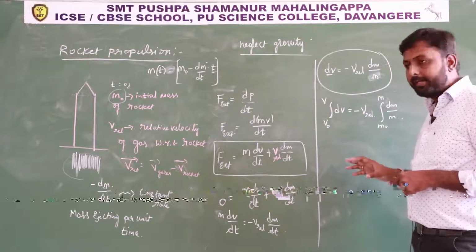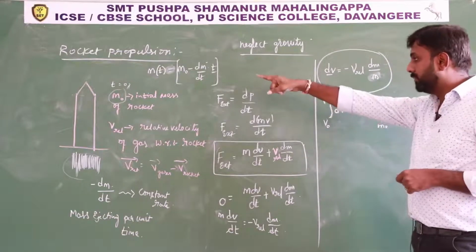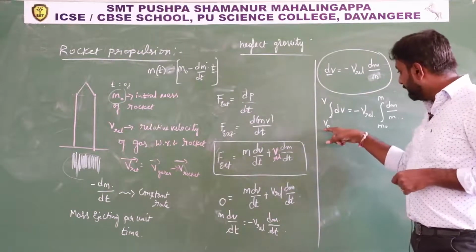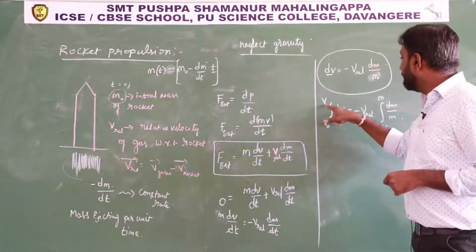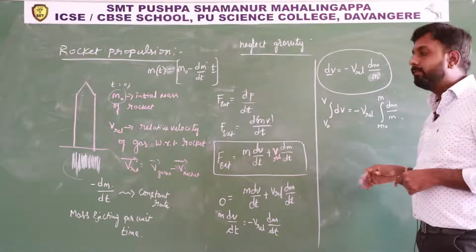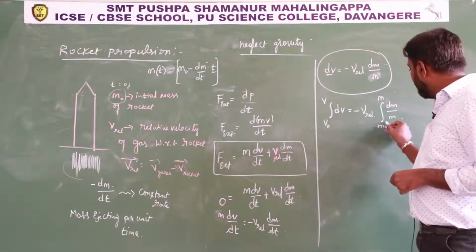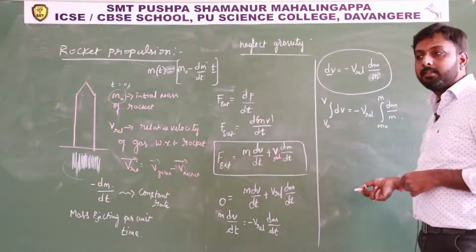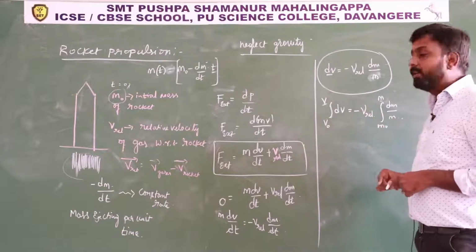So we want to find the velocity over a time interval from time equal to 0 to time t. When time is 0, its velocity is v naught. When the time interval becomes t, its velocity becomes v. Up to here we have to find the total velocity. So initially, when the velocity is v naught, its mass is m naught, the initial mass. When velocity reaches v, its mass becomes m.